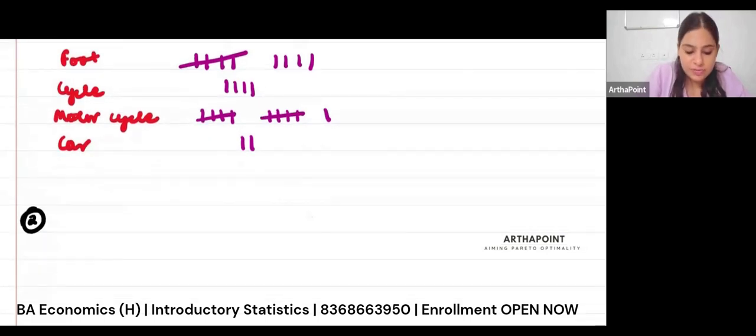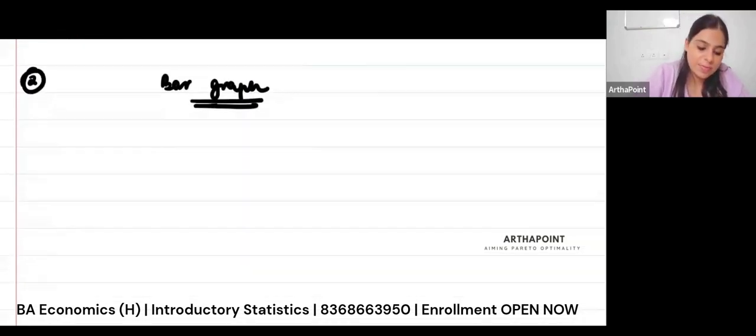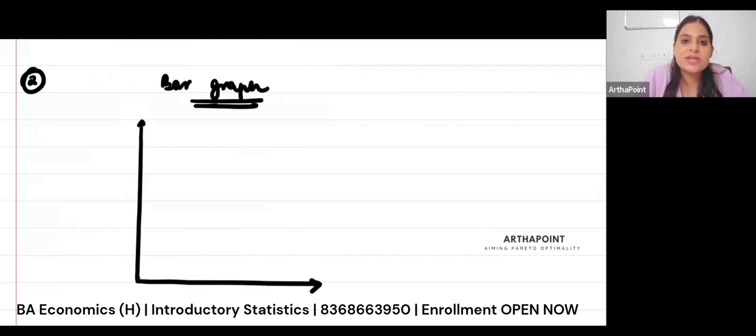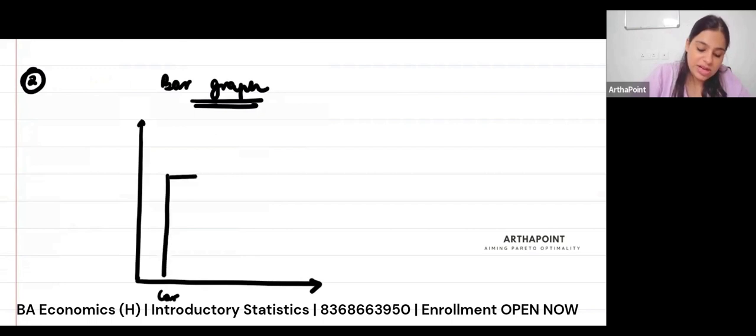The second one is called a bar graph. So it's like this. If I make these frequencies, so for example, I say car, and I tell you that 11 people traveled by car.